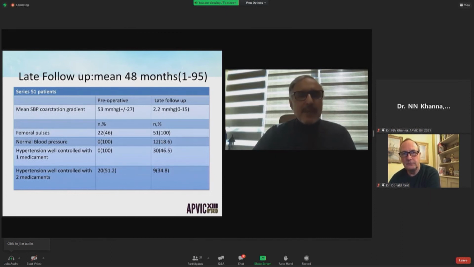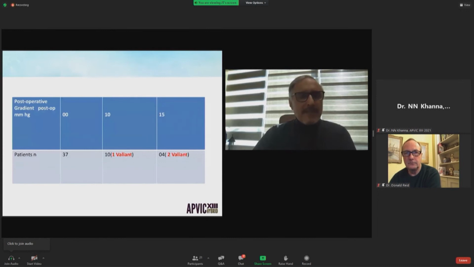During the follow-up, all the patients have femoral pulses. 12 patients have a normal blood pressure, 13 hypertension but well controlled with 1 medicament, and 9 hypertension well controlled with 2 medicaments. The pressure gradient is at 0 millimeters of mercury in 37 patients, 10 millimeters in 10 patients, and 15 millimeters in 4 patients.